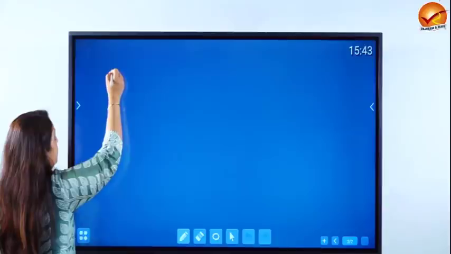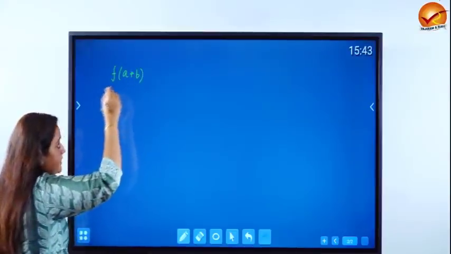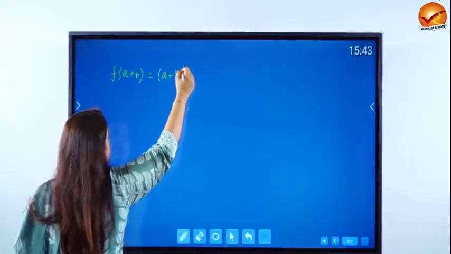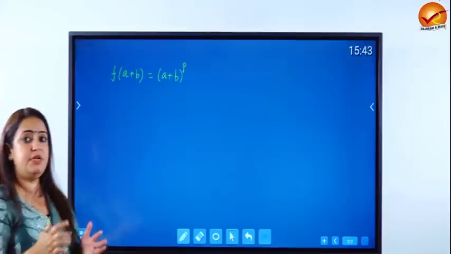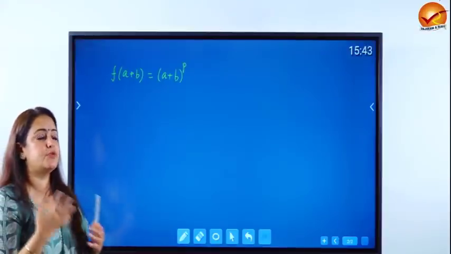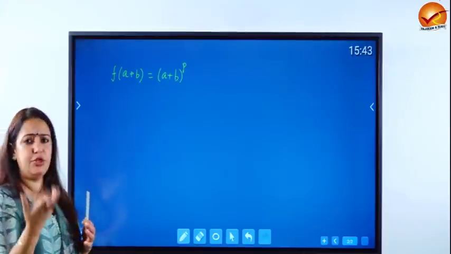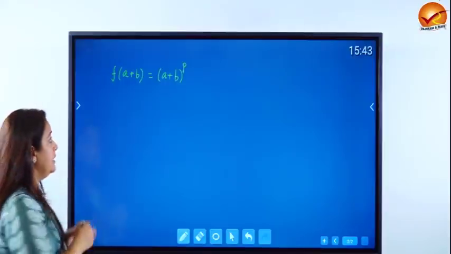Now let us consider f of A plus B. So what is the definition of f of A plus B? It is A plus B to the power of P. Now what does this remind you of? A plus B to the power of P. Remember, P is prime. So put P equal to 3 or 5 or 7 and visualize what is A plus B whole cube. What is A plus B whole to the power of 5 or 7?